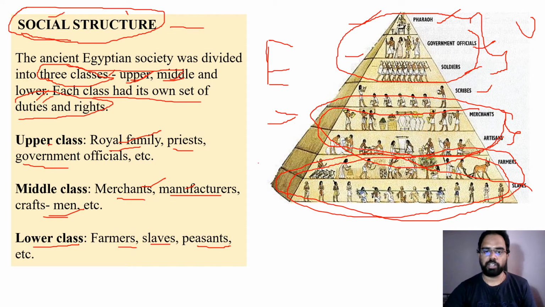And the lowest status is enjoyed by farmers and slaves. There is not much information about how they were treated, but they were the last category of people according to the information that people got through various sources. So this is about the social structure of Egyptian society.